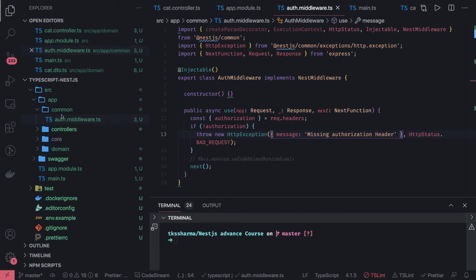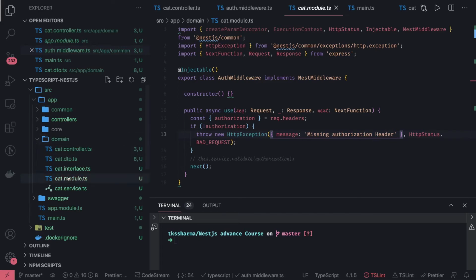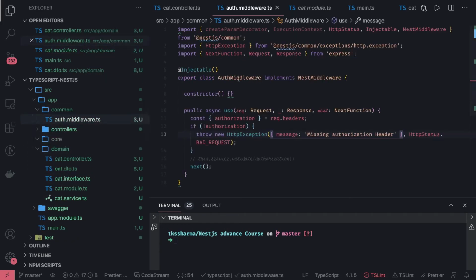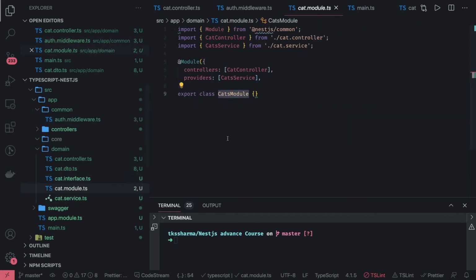Let's say I'm adding this on my cat module, and the middleware name is auth middleware, just so that we can use it. We are inside the cat module, so the cat module should implement NestModule, and here we can actually use the configure method.